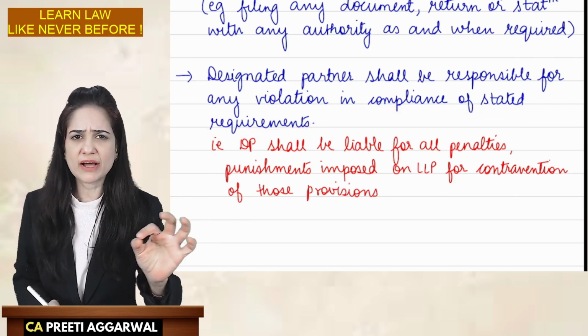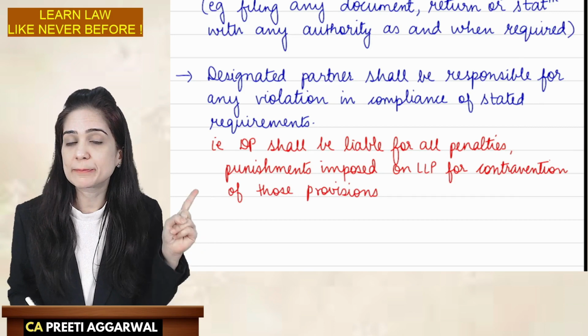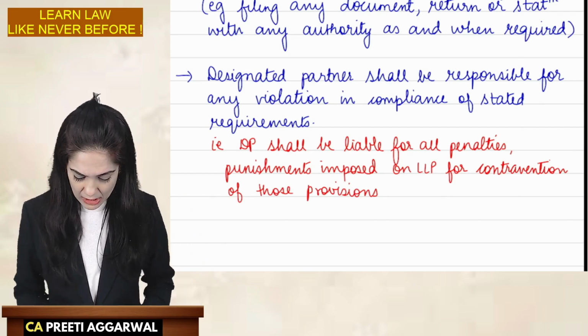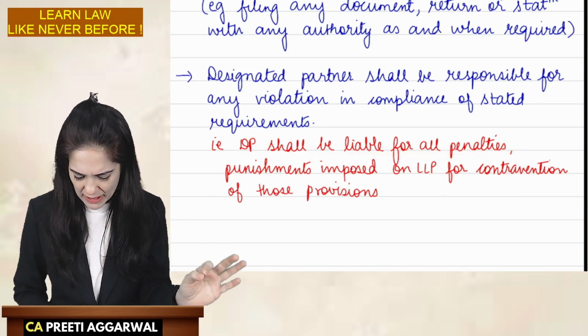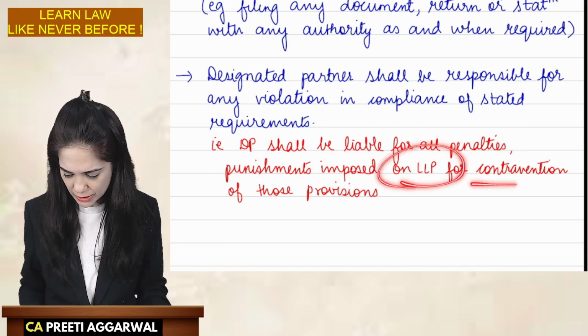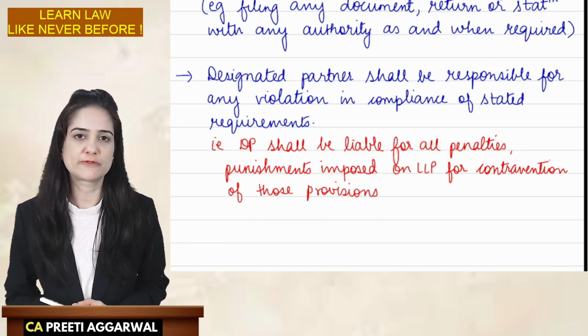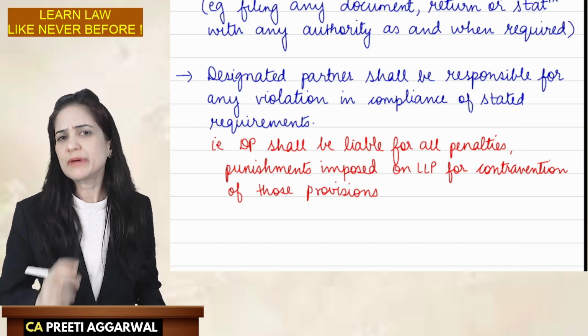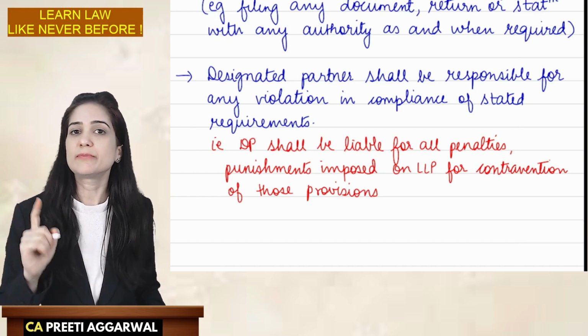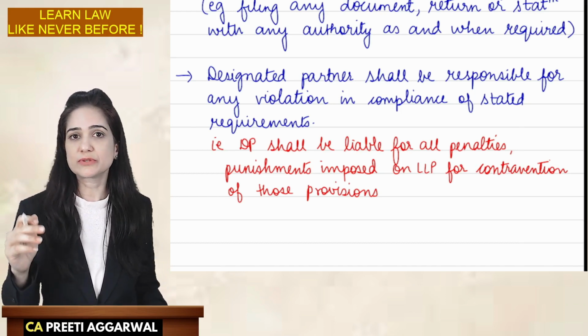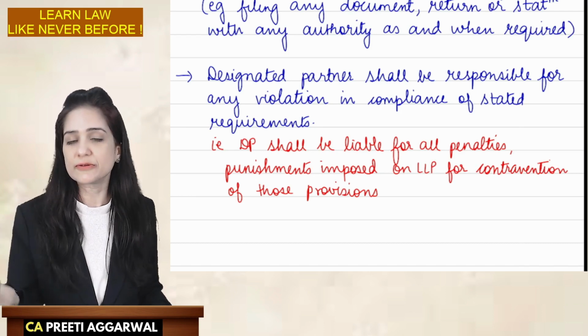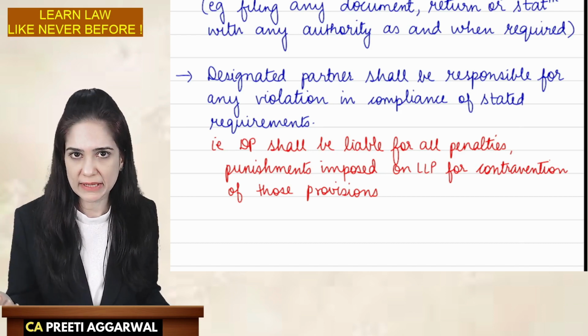So if there is any violation, we will hold the designated partners liable. DP shall be liable for all the penalties, punishments imposed on LLP for contravention of those provisions. The reason behind that is that LLP doesn't have a mind of its own. LLP is not someone who decides on these non-compliances.